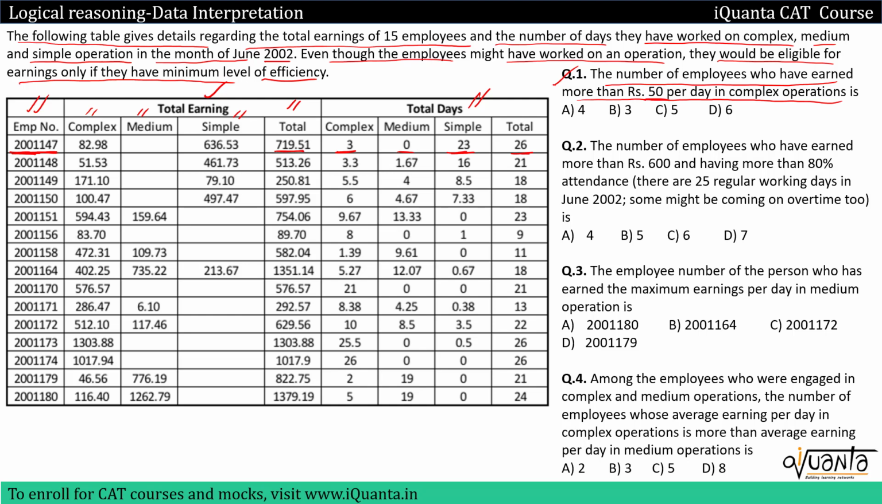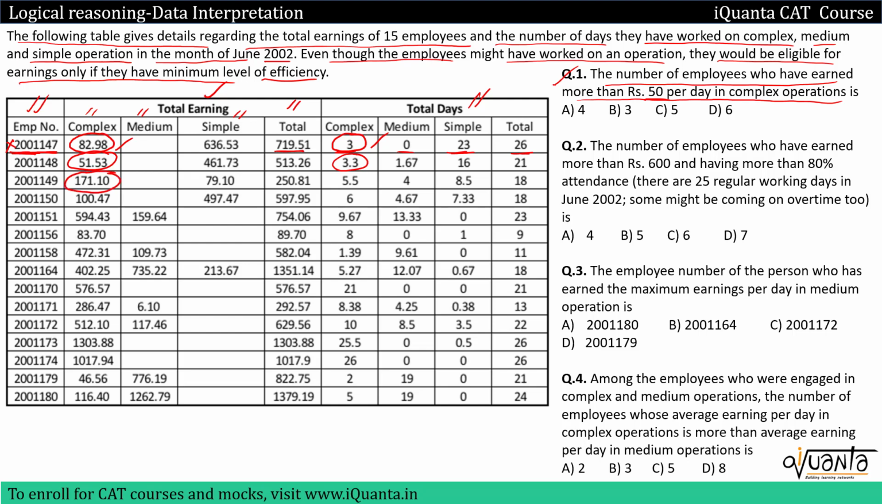If we look at the first employee, he's earning a total of 82.98 in complex operations and he's working for 3 days on the complex operations. So how to find out his daily earning? It will be 82.98 divided by 3, which is obviously less than 50. It will be somewhere around 26 or 27, but less than 50, so we won't count this employee. Similarly for the second one, 51.53 divided by 3.3, again less than 50, we won't count him.